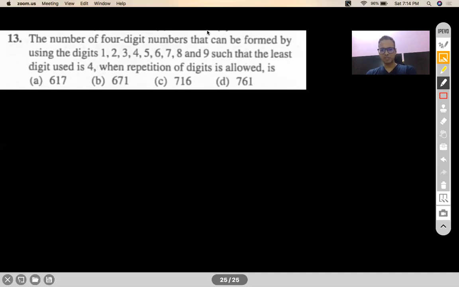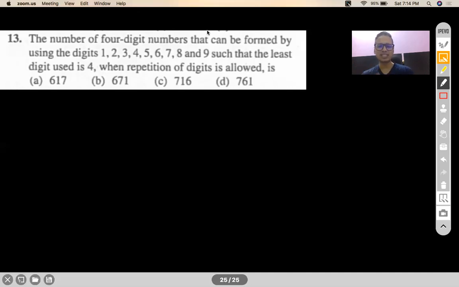Okay, almost 2.5 minutes gone. Yes, at least one 4 in them. That's how it will become the least, right? And all others should be more than 4. That means 1, 2, 3 cannot be used at all. Because if any one of them appears, they will become the least. They will become lesser than 4. So Hariharan was partly right that 4, 5, 6, 7, 8 would be used, but it's not as straightforward also. But 4 is compulsory, yes.